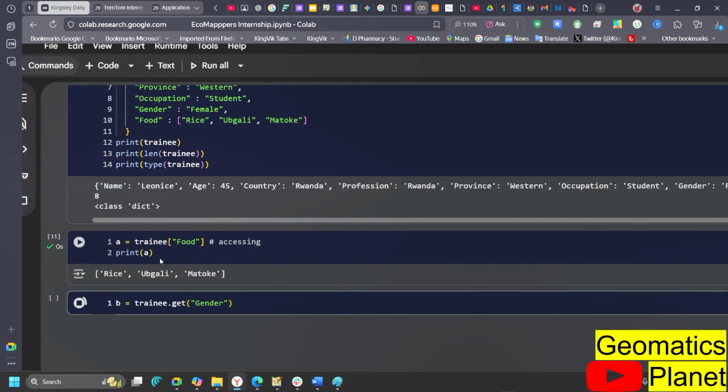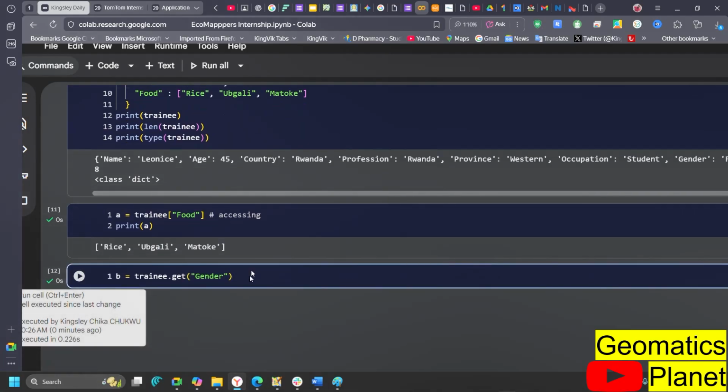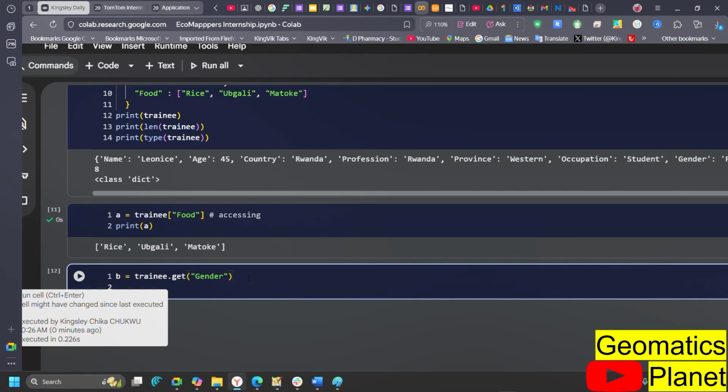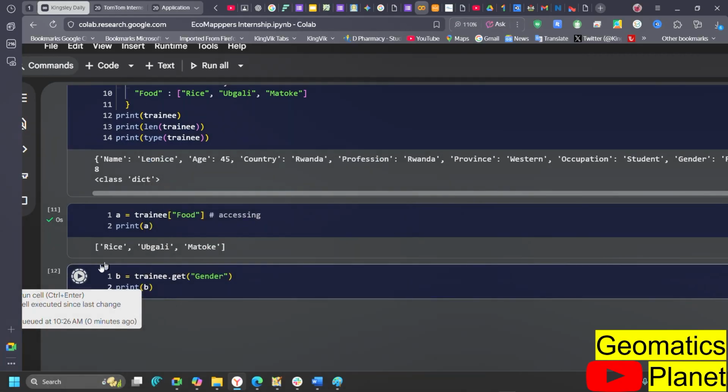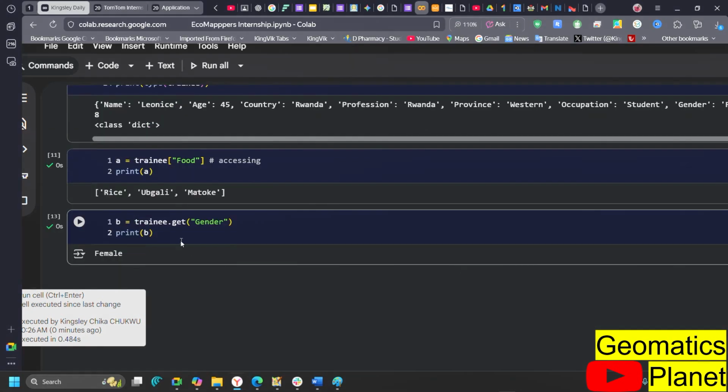Now I'm going to run this. Then you see this is correct, so let's go ahead and print B. Now when I print B, what happens? It is going to give me female. Now these are two ways I show you how to access items inside the dictionary.